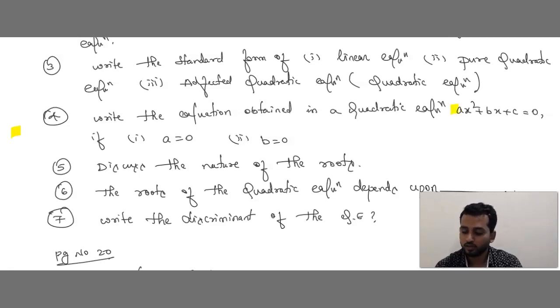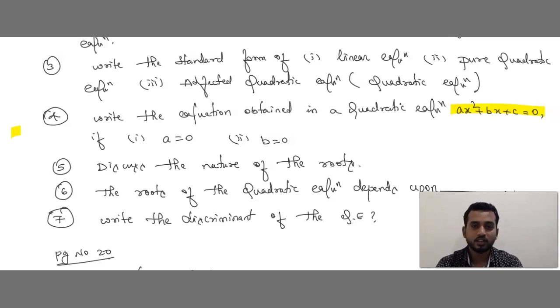You can see here we have a question, a condition that is ax square plus bx plus c equals 0. In case you substitute in place of a as 0, what happens to the equation? What is the equation form? What is the name of that equation? If you substitute in place of b as 0, this type of equation is formed. You need to write the name of the equation.